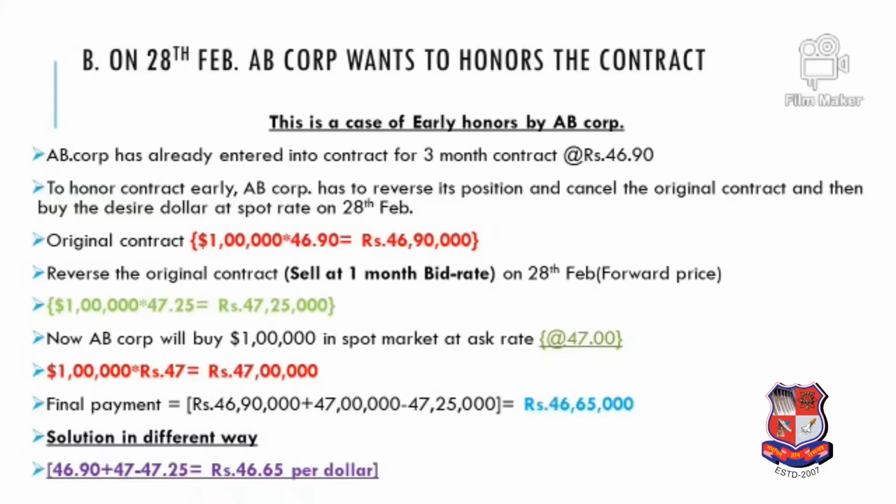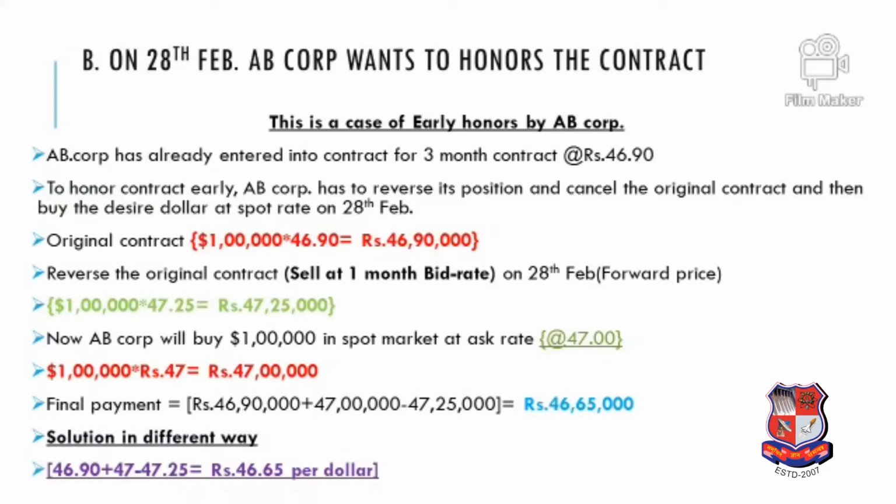So what is the final payout by AB Corporation? See, earlier we had to pay 46 lakh 90,000, so this is our cash outflow. Then we entered into the reverse, so we receive 47.25, and then again we have to pay 47, that means actually we are buying at 47. So two cash outflows, 46 lakh 90,000 plus 47 lakh, minus the reverse transaction of 47 lakh 25,000, so the net cash outflow is 46 lakh 65,000.